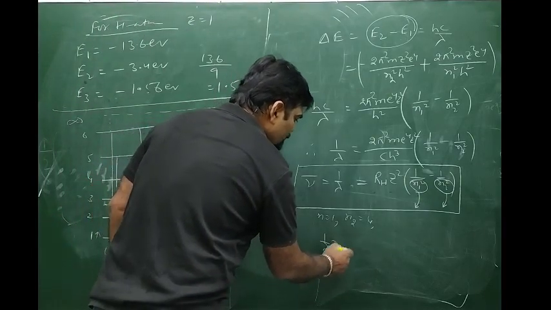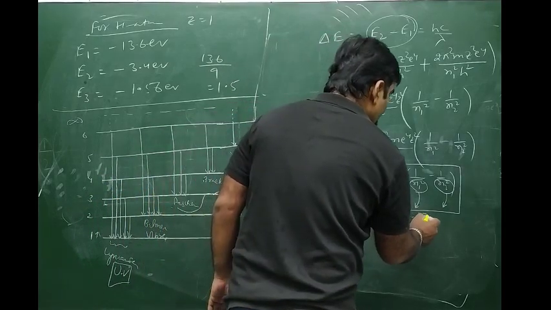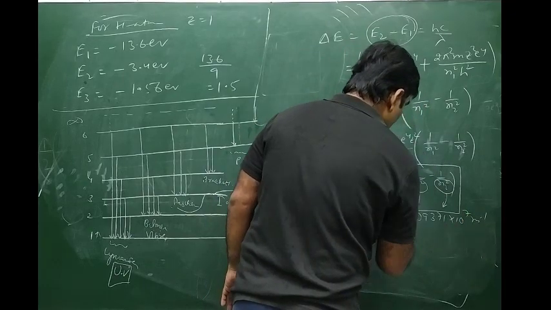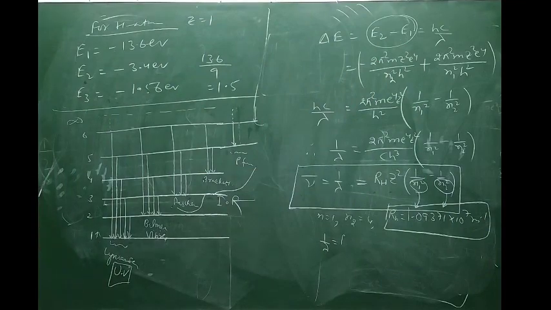So 1/λ equals what? The value of R_H you must know: 1.09371 into 10 to the power 7 per meter.